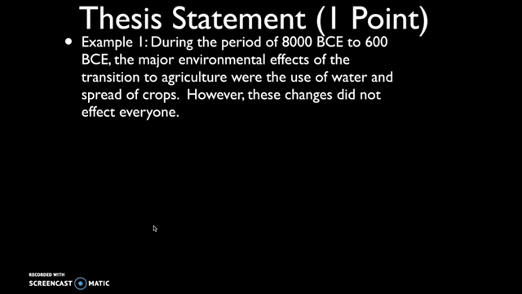During the period of 8000 BCE to 600 BCE, the major environmental effects of the transition to agriculture were the use of water and the spread of crops. However, these did not affect everyone. How do we feel about this? It uses the template. The one thing I like is, again, it's focusing on environmental effects. It's talking about water and crops.